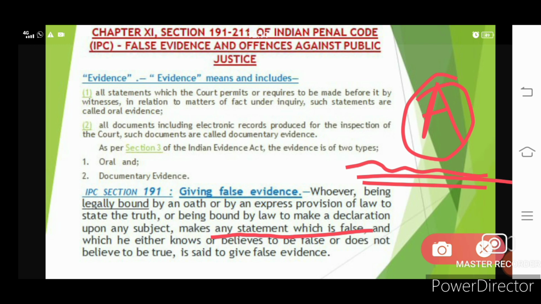He is guessing that the statement is wrong, or doesn't believe it to be true. I believe that this is not true.